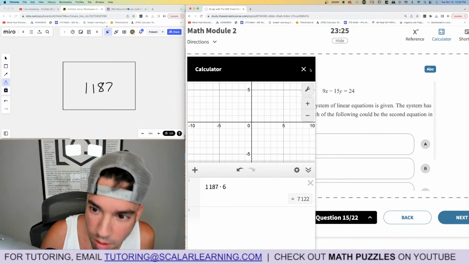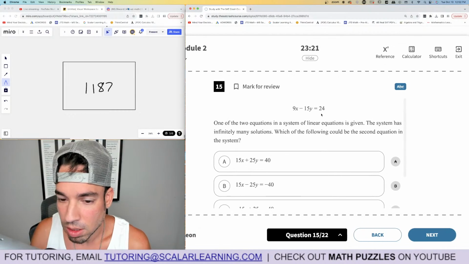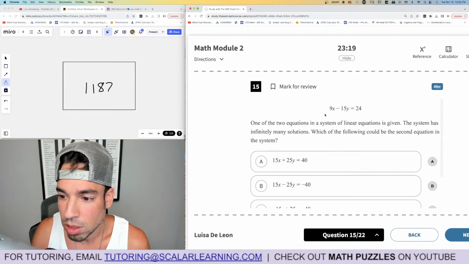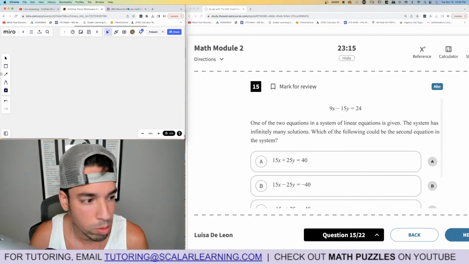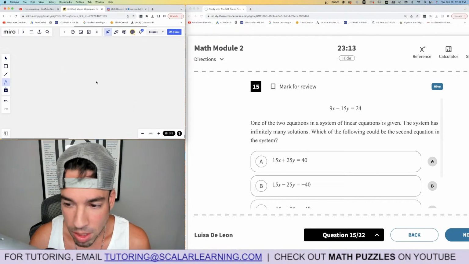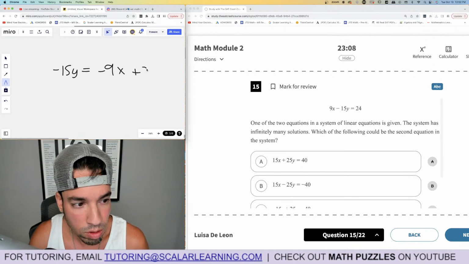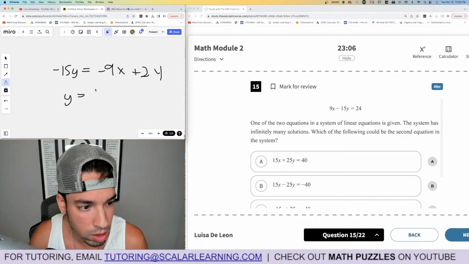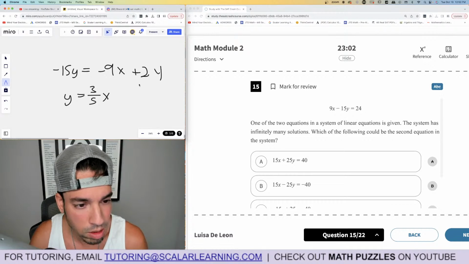7122 next. Okay, one of the two equations in a system of linear equations is given. The system has infinitely many solutions. If it has infinitely many solutions, the other equation should have the same slope and different y-intercepts. So first I'm going to isolate y up top. Negative 15y equals negative 9x plus 24. Divide both sides by negative 15. y equals 9 over 15, which simplifies to 3 over 5 x, positive.